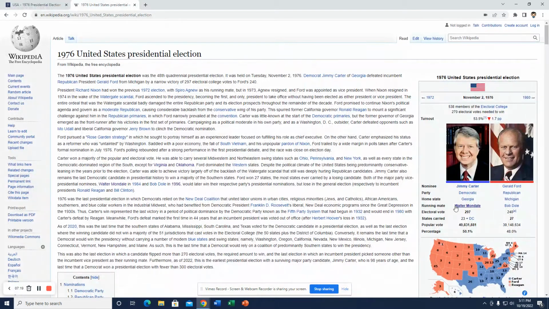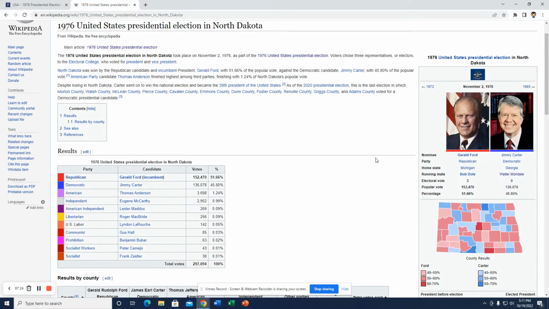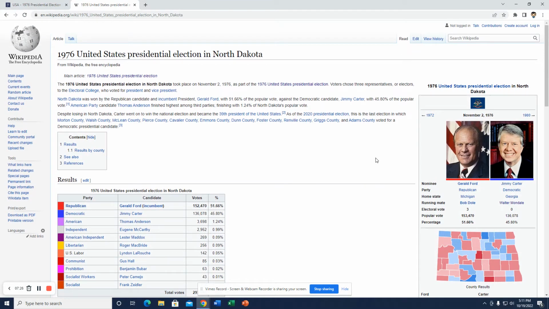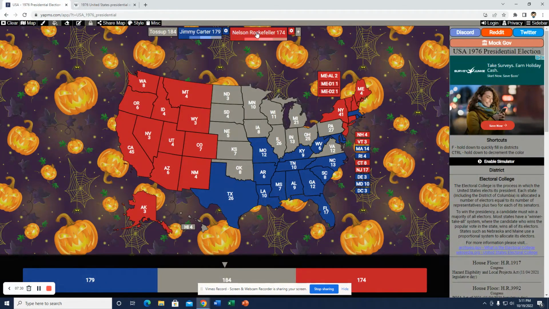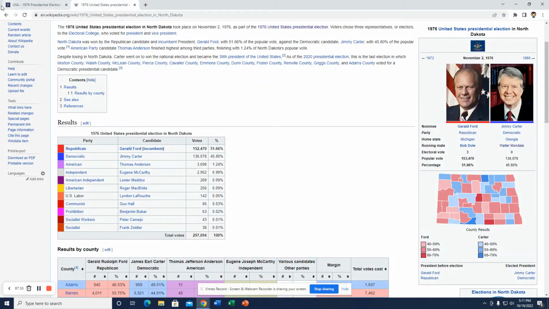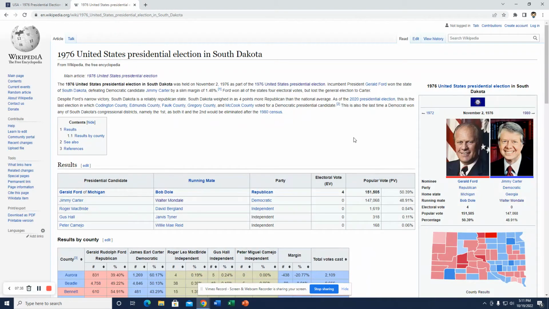They tend to like more moderate Democrats, and Carter fits that bill. North Dakota, I'm actually going to go to Wikipedia for this one, to see how close they were. So North Dakota was 51-45 for Ford. Maybe Rockefeller could pull it out by a couple points. South Dakota, however, could be an interesting one. I think that one was closer. And whenever South Dakota was competitive back then, it tended to be closer to the North. And it was only about a margin of 1%.